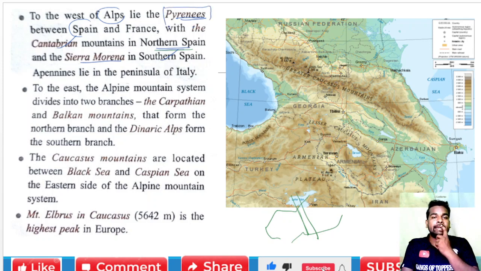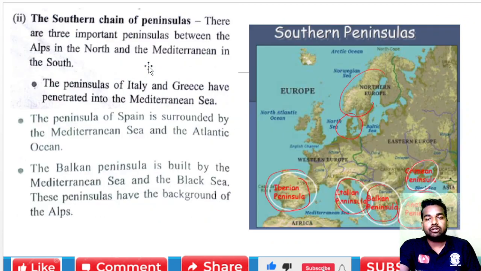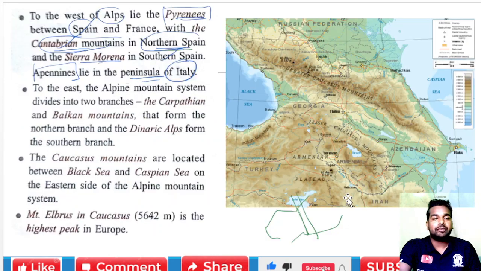The Pyrenees is basically located between Spain and France. If you talk about Spain, in northern Spain the mountain existing is the Cantabrian mountain, and in the south you will find the Sierra Morena. And the Apennine lies in the peninsula of Italy, the Italian peninsula, also known as the Apennine Peninsula.